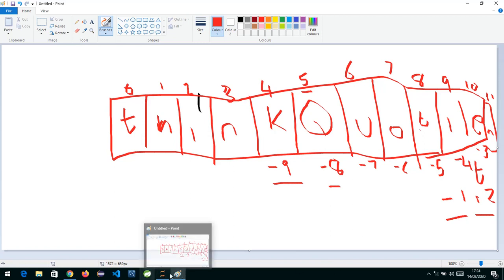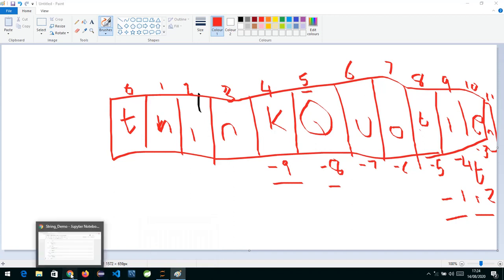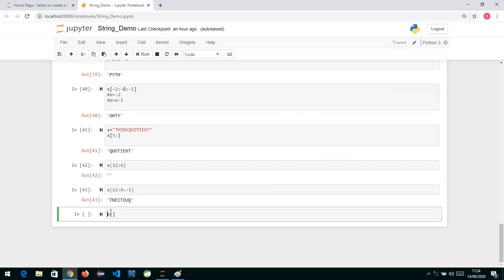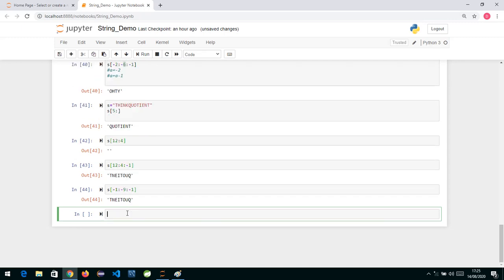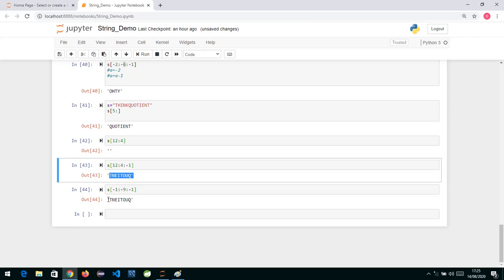So let's do it. We are in negative numbers over here, so I will write minus 1 inside over here. The start value is a negative index I am providing, from minus 1 to minus 9. So the start index I am giving is to go backwards. Minus 9 will cut till minus 8, and the step value over here will be negative. So you can see this is giving me the reverse of the quotient word.